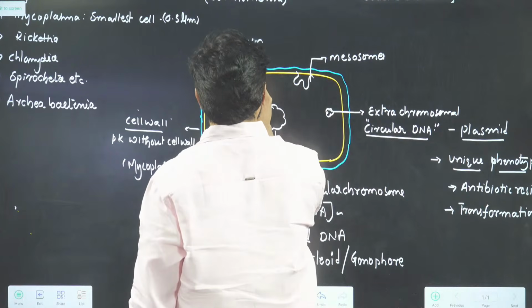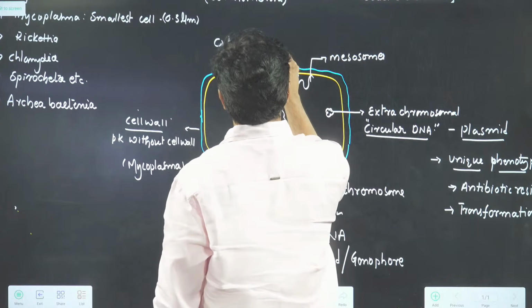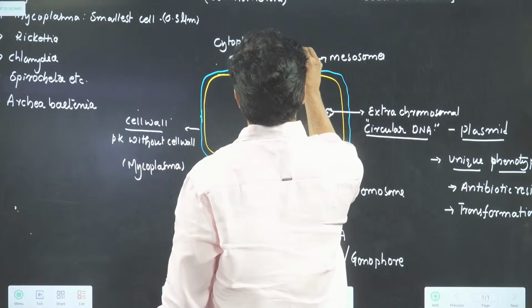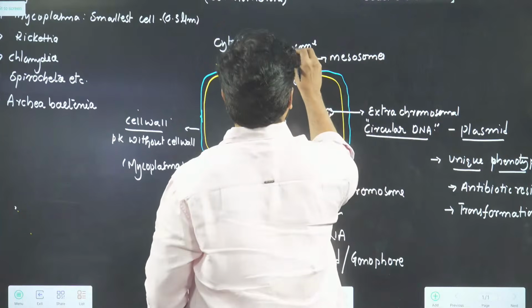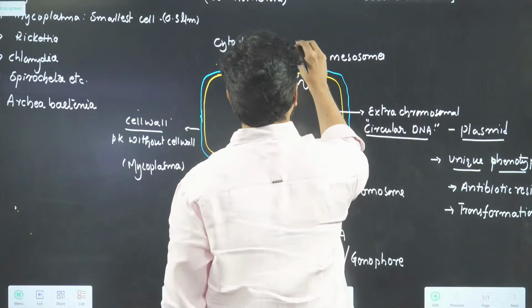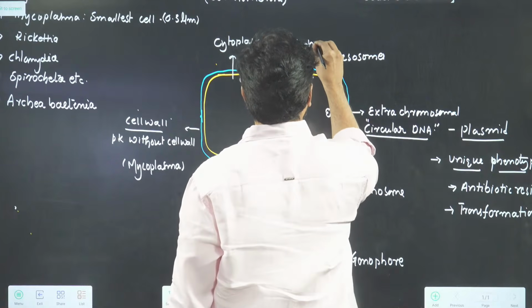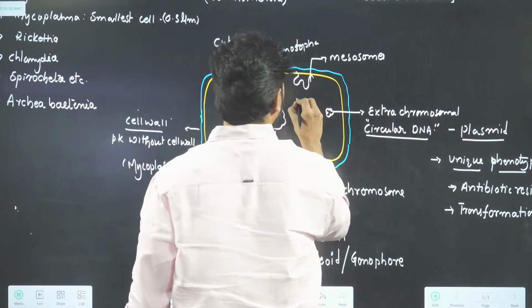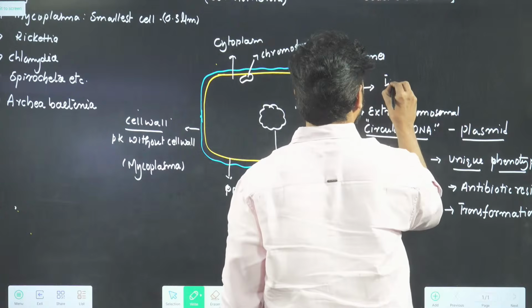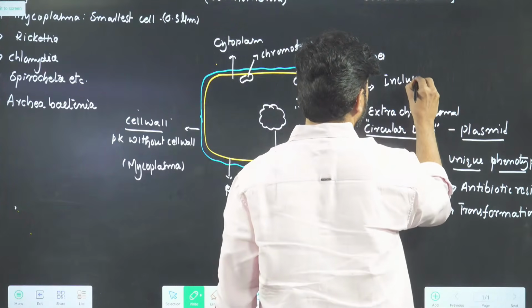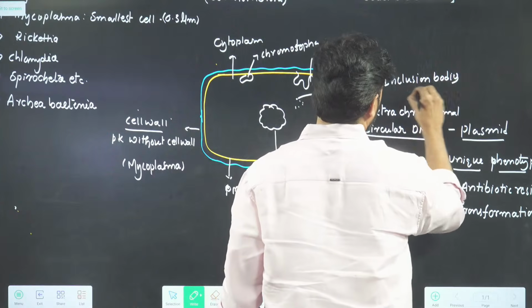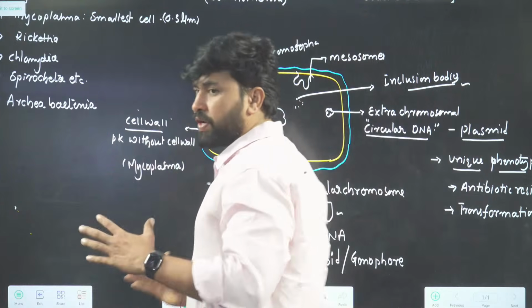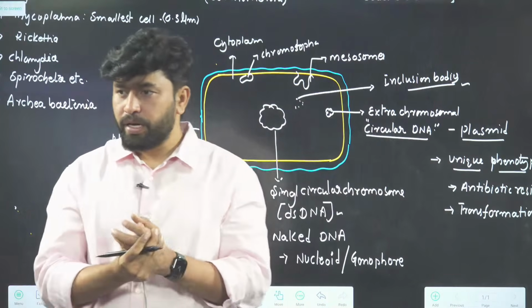And some bacteria possess chromatophores, etc. And some bacteria possess a unique component called inclusion bodies. They are storage granules. This is the overview of a bacteria or a prokaryotic cell.